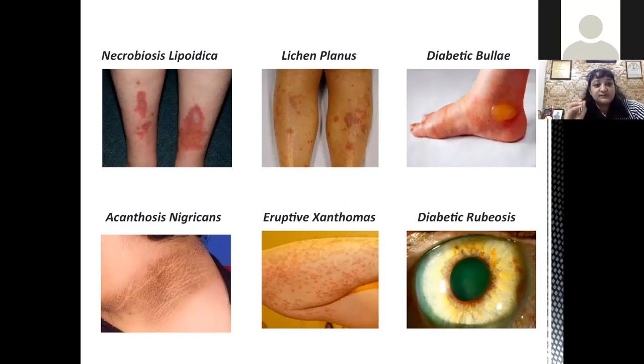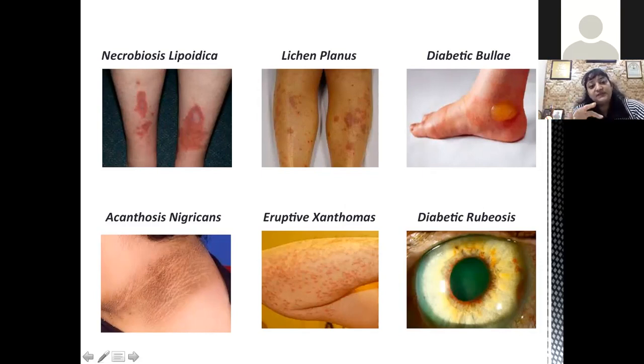Generally, they are not symptomatic. They may cause some pruritus. They may be tender. Mostly, they are asymptomatic. The problem is they are prone to get ulcerations, and once ulcerated, they may get infections, or they may be painful. If we do not treat them, they may also resolve, but it takes a long time.